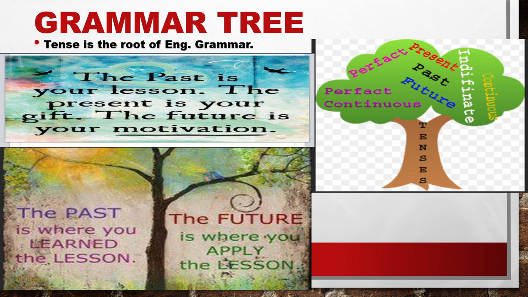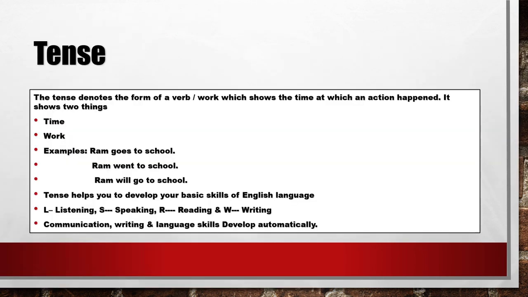So what is the meaning of tense? Tense denotes the form of a verb which shows the time at which an action happened. That means tense denotes a form of an action verb. But at which time has this action verb happened? कौन सी time पे ये action verb काम किया था?